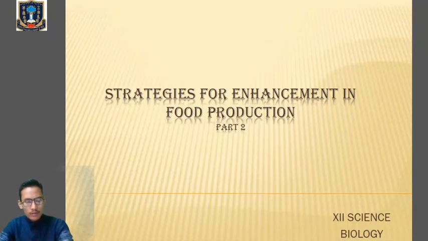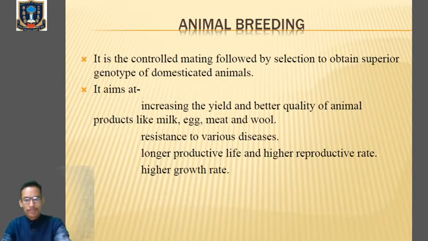We are dealing with the chapter strategies for enhancement in food production. In the last class, we have learned about animal husbandry, management of farm and farm animals. We have discussed dairy farm management, apiculture, beekeeping, and then fisheries. Now, in today's class, we will learn about animal breeding.